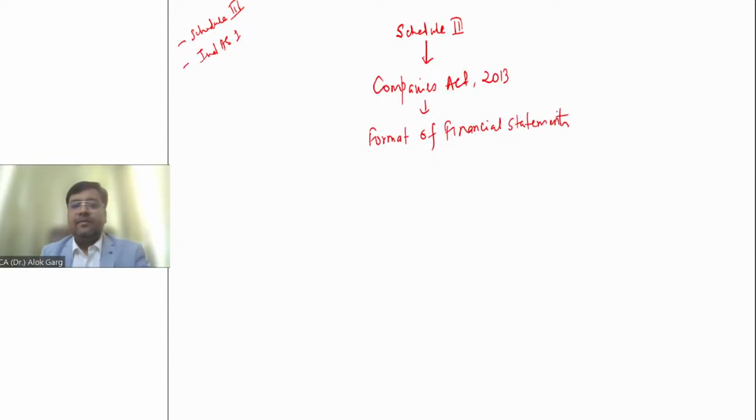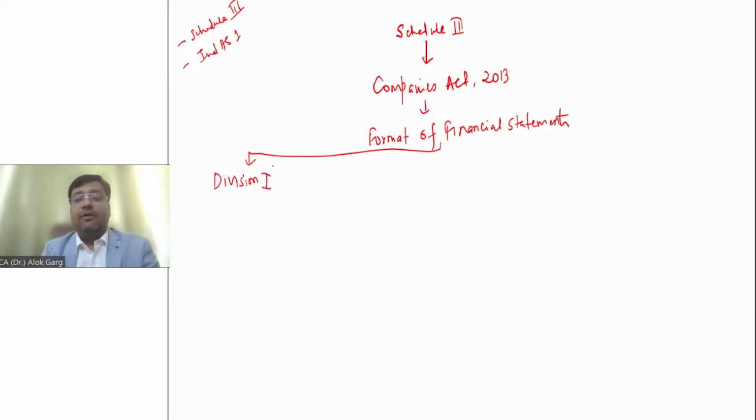Now, how many divisions of Schedule 3 are there? There are three divisions of Schedule 3. As far as the format of financial statement is concerned, the first one is Division 1.